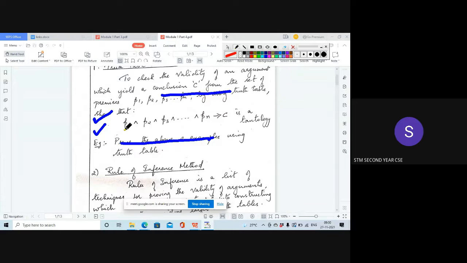That is, to prove that certain premises are true, you have to prove that this particular statement is a tautology. Okay, you have to prove that this particular statement is a tautology.